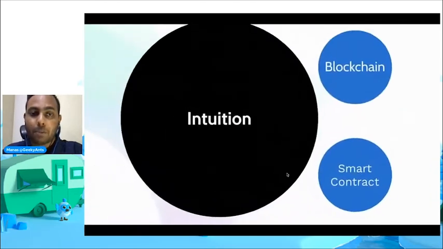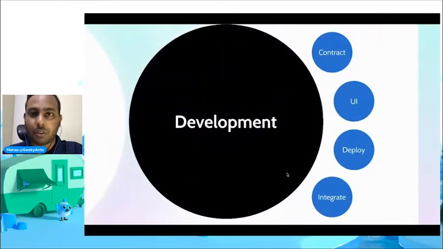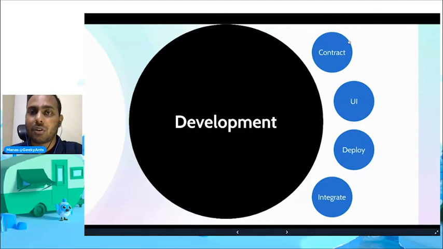So now you know what a blockchain and smart contract is. Let's move on to the development. You can develop any blockchain app in four general steps. First, you have to write the contract. Second, build the UI. Third, deploy the contract. And fourth, integrate the deployed contract with the UI.